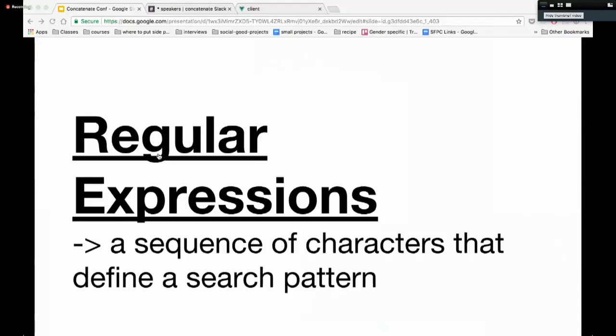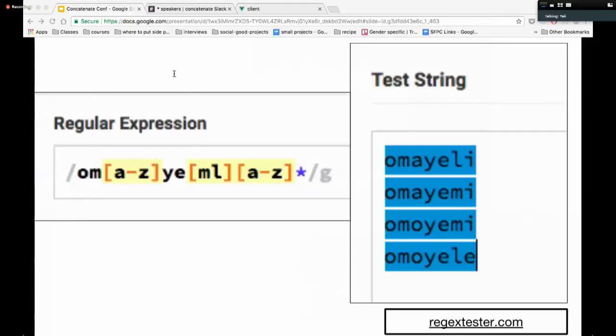For example, my name is Amayeli, but people often misspell it because there are different spellings in other tribal languages. So if I wanted to search for my name, but also for all the misspellings of my name, I could create one regex pattern to match all of them. So this would be the pattern. You match OM, and then you match A to Z, and then you match YE, and then you can match either M or L, and then again you match A to Z, and that can get all the different misspellings and the actual spelling of my name.